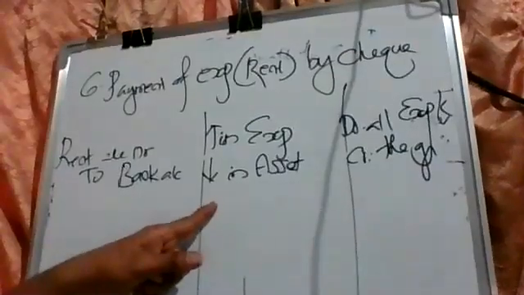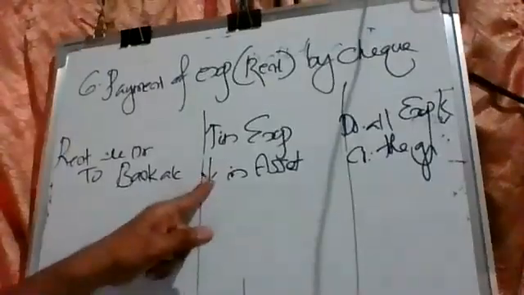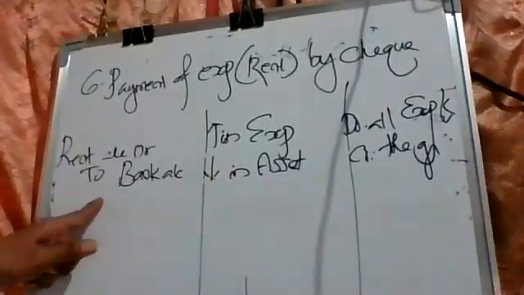Did you write? Yes, sir. What is the seventh one, children? Seventh one: charges paid to or charged by bank.